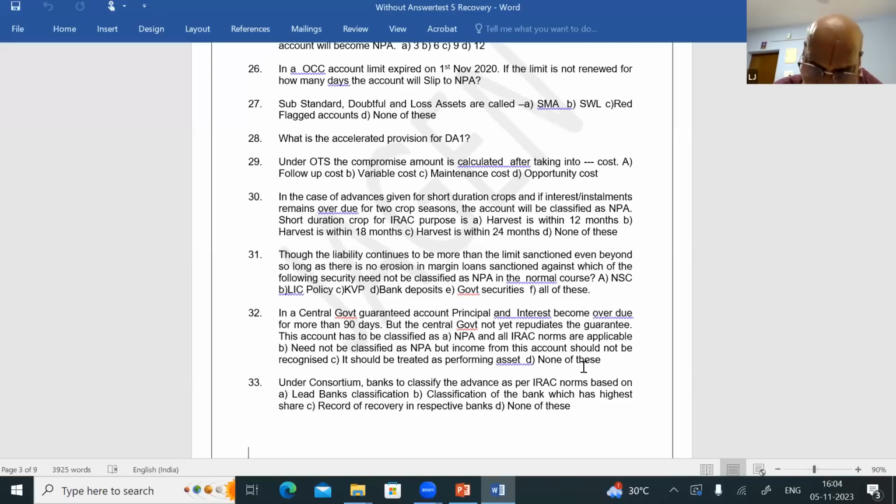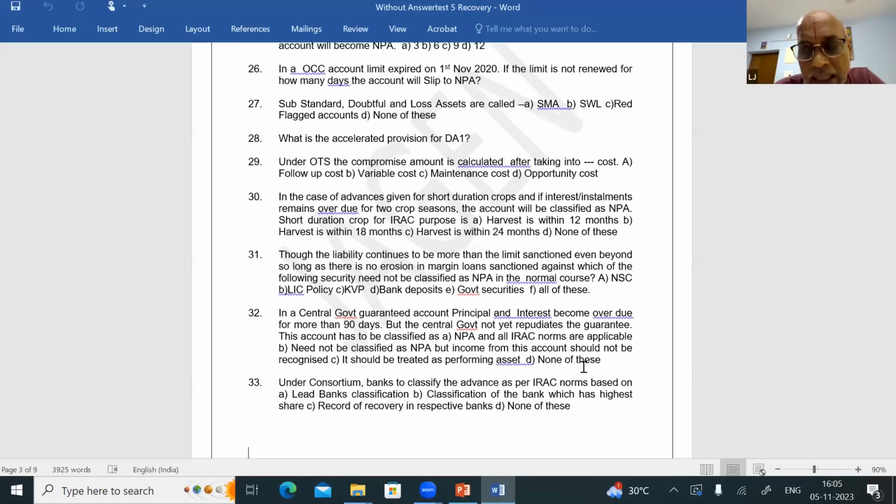Central government has not told. So, for more than 90 days, no interest and installments paid, but the central government has not yet repudiated the claim. At the end of the 91st day, if it is a term loan, these accounts need not be classified as NPA, and provision need not be kept. But on the other hand, after the 91st day, income from these accounts should not be recognized as per IRAC norms.